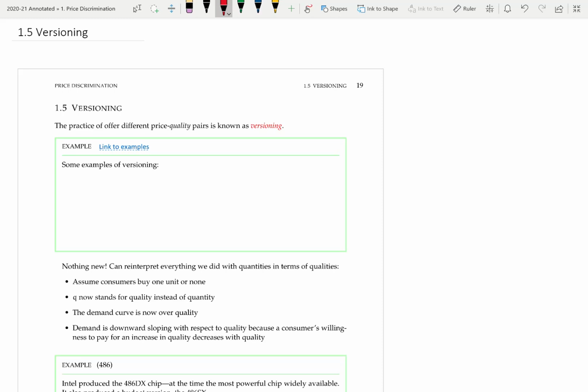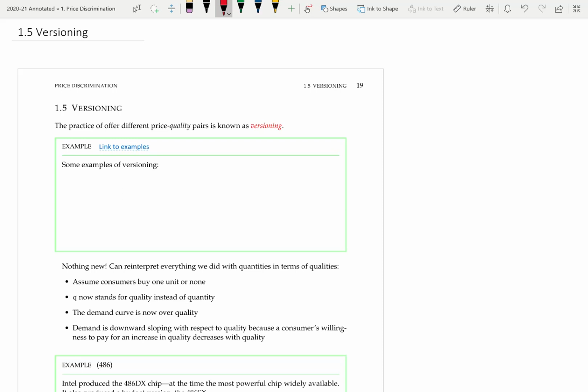Our previous analysis for quantity showed that the quantity sold to the L-type consumer was distorted downwards compared to the efficient quantity. So applying our previous analysis to quality, we can conclude that the quality of the lowest quality good will be distorted downwards compared to the efficient quality.